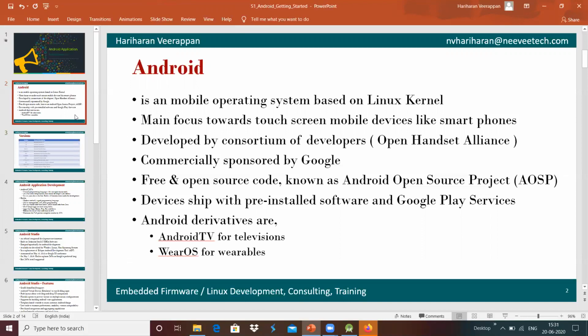We have also been using Android for human interface devices as well.